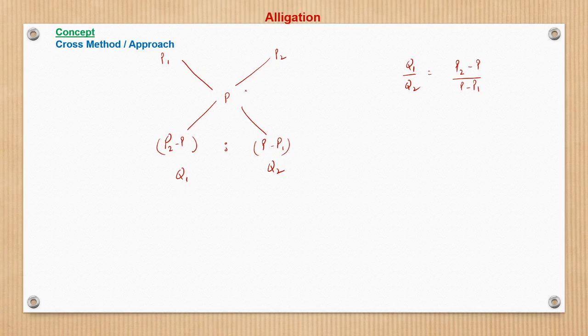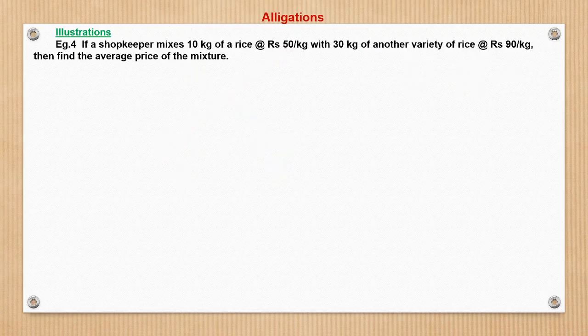Now here in the cross method, this is visually easy to look at. This is P2 minus P, and this is P minus P1. So the cross difference becomes the ratio of the individual weights. Q1 by Q2 becomes P2 minus P upon P minus P1. Right. So this is just the representation. Now, using this, we will try to solve some questions.